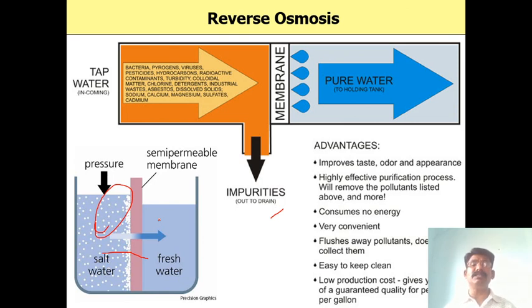What are the advantages of this? The taste is very good because the salts are removed, so it tastes sweet, and the odor and appearance are also good. It is a highly effective purification method. It takes only a little energy, and it is very convenient: we can put it in our house, colleges or industries, wherever we want. It flushes away pollutants instead of collecting them, is easy to keep clean, and has low production cost. These are the advantages of reverse osmosis.